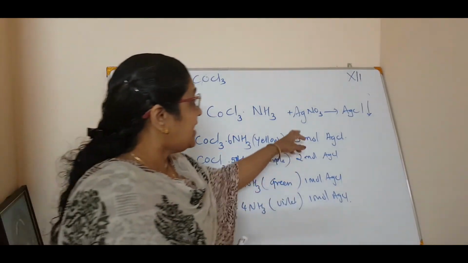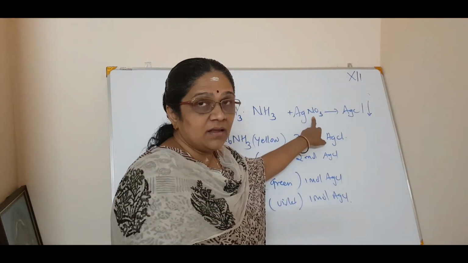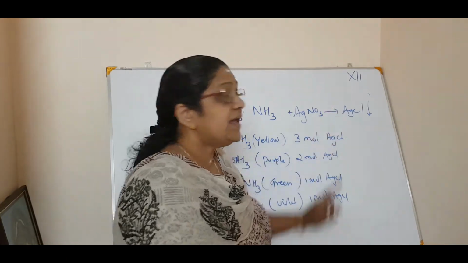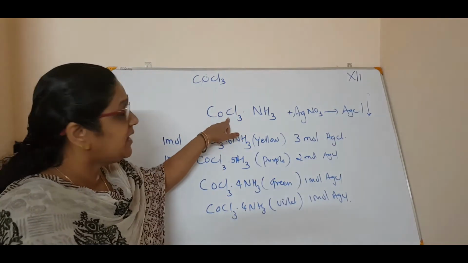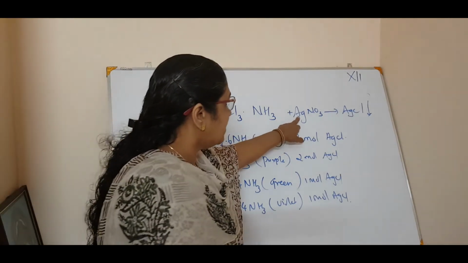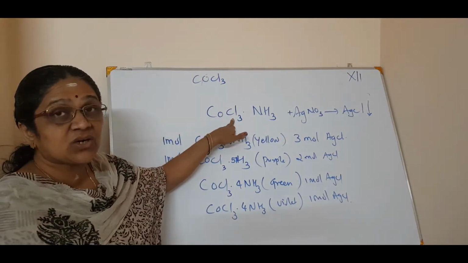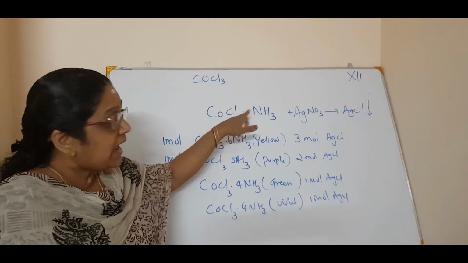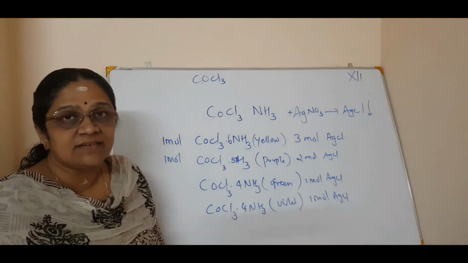Okay. He had silver nitrate. Silver chloride. Chloride is only in this compound. What happened? The silver will react with this chloride in the cobalt, and you get it precipitated.